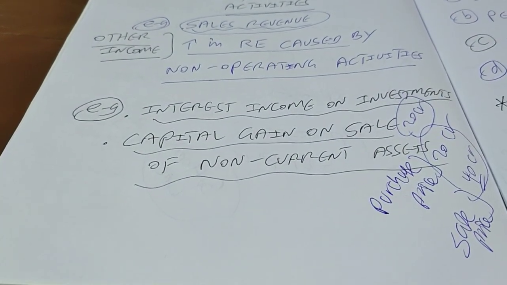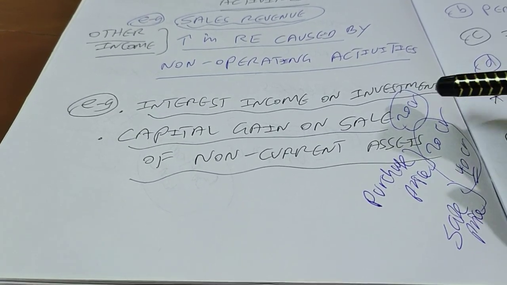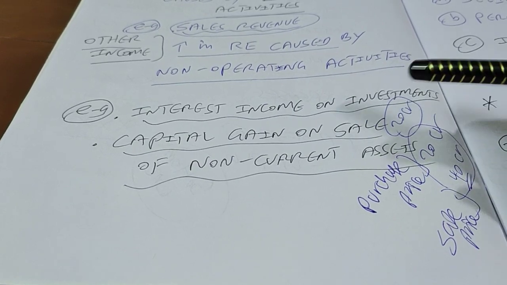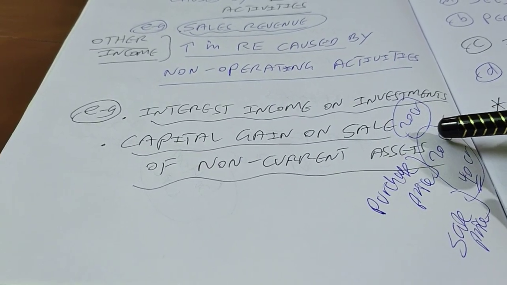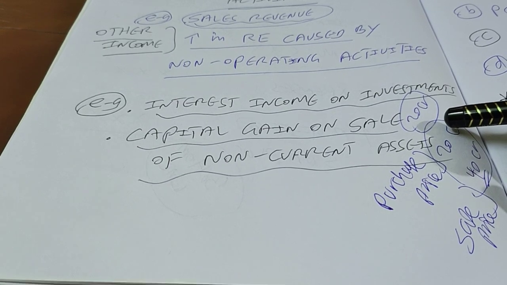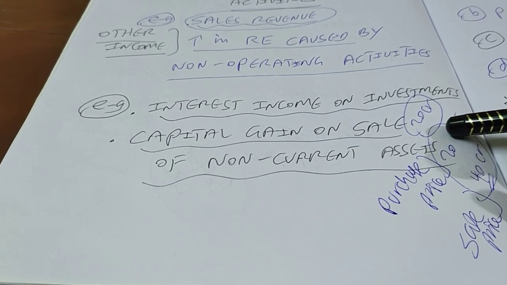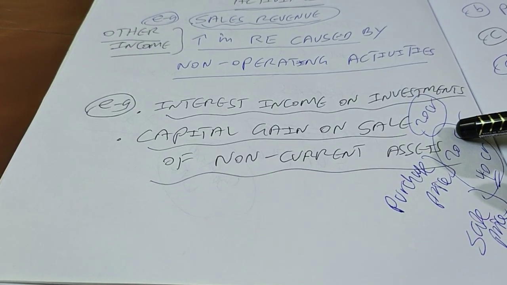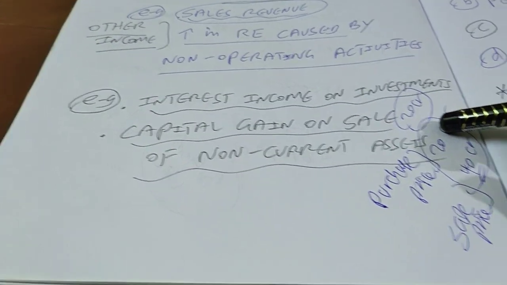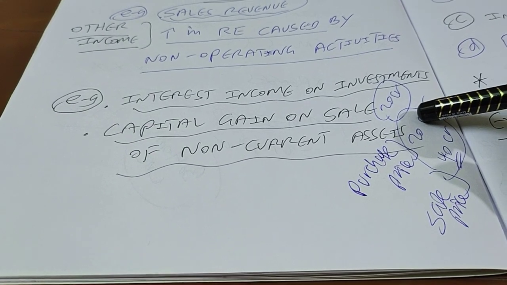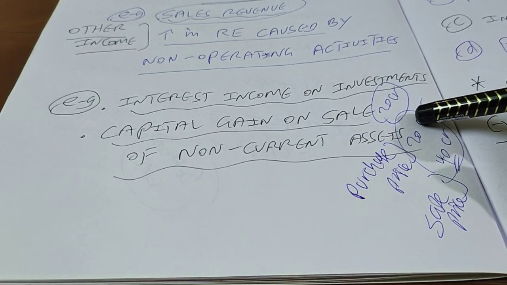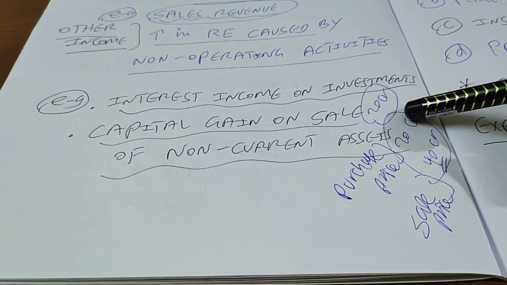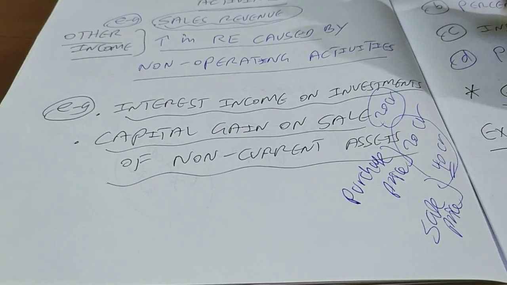Okay, of course you have to pay tax for that. So that means it's a pre-tax income of 20 crores, right? That's your other income. It's not happening because of your operating activity, because your business is not in real estate. You are not DLF. You are not going to buy and sell land. For example, you are a retail firm. You are going to buy materials from the suppliers and sell them to your consumers, right? You are a pharmaceutical firm. You are a bank. So that means your main activity is different. Your core activity is different, which is known as operating activity.